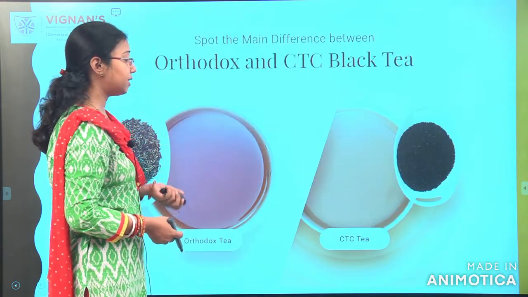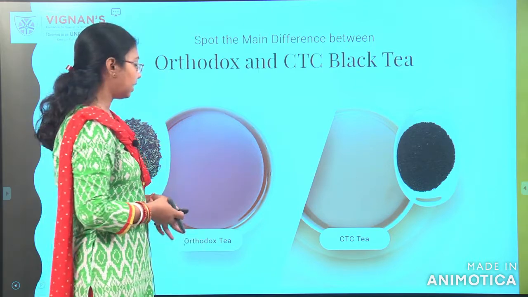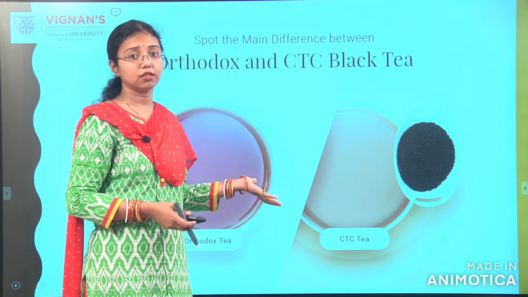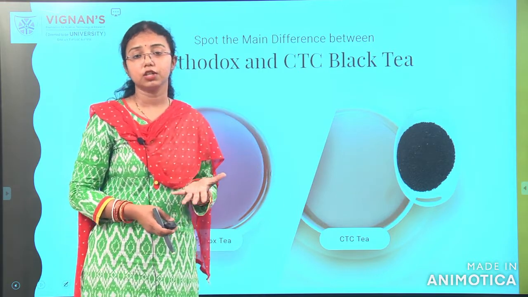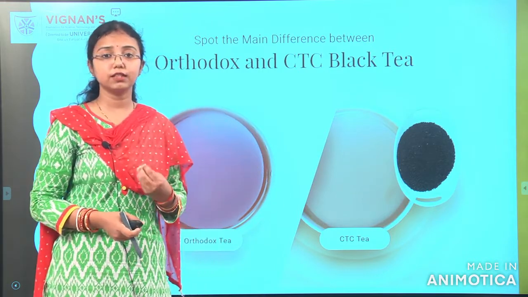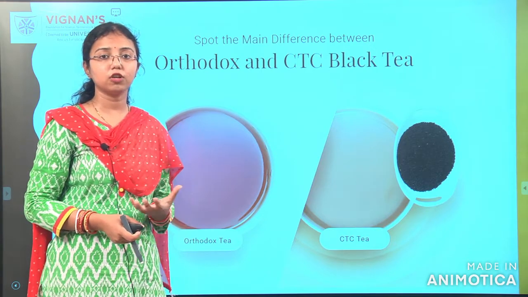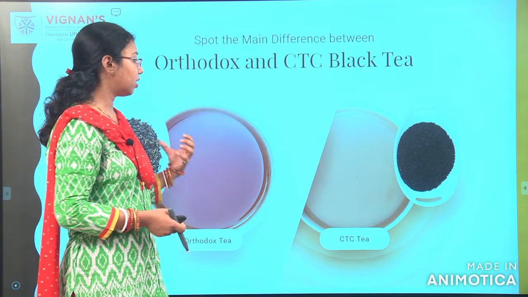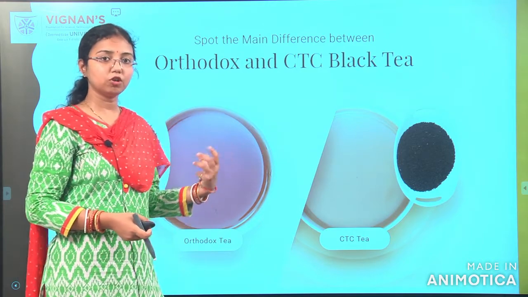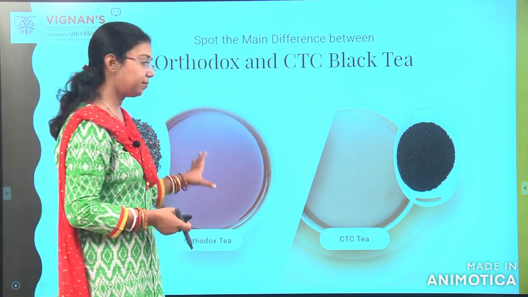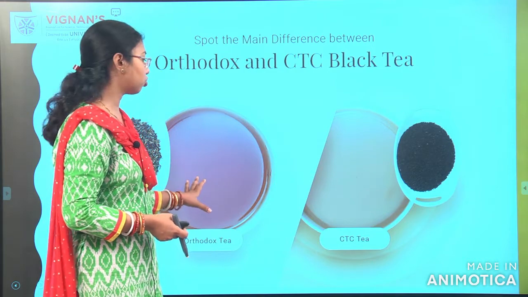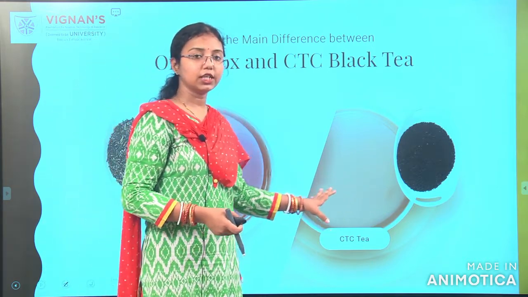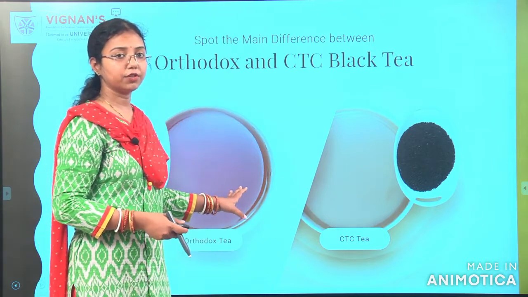When we come to the product, in the case of orthodox tea, there will be a huge change in the color because of the cell structure. You can understand, the more the cell is disrupted, the more the polyphenols and the chemical amino acids will come out. The bigger it is, the less will come out. So with the same tea, if we roll with an orthodox roller and with a CTC roller, you can see the change in the color of the tea.